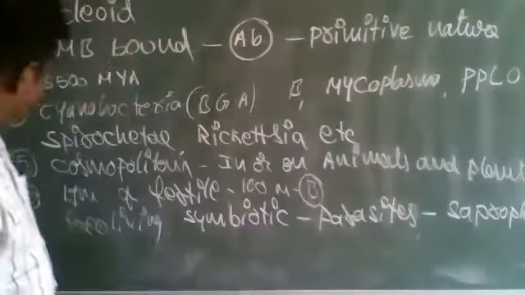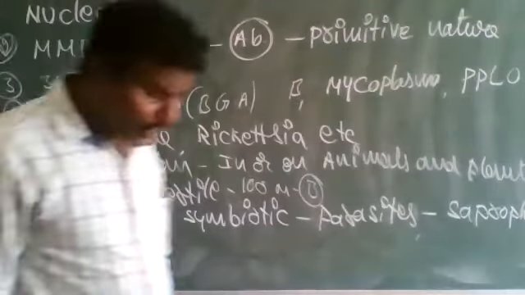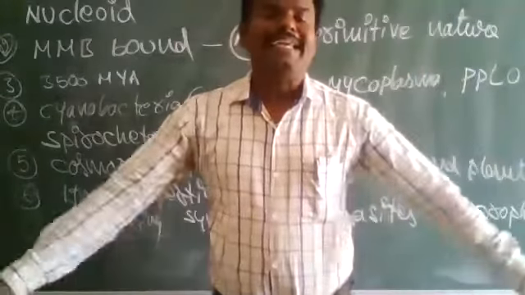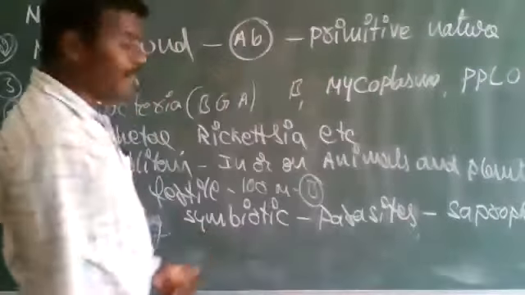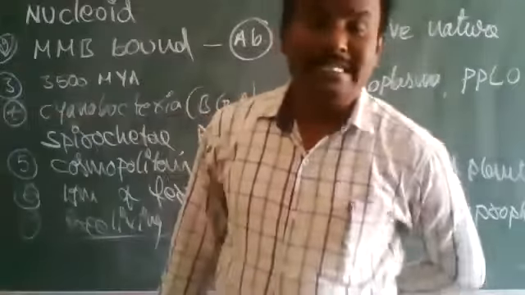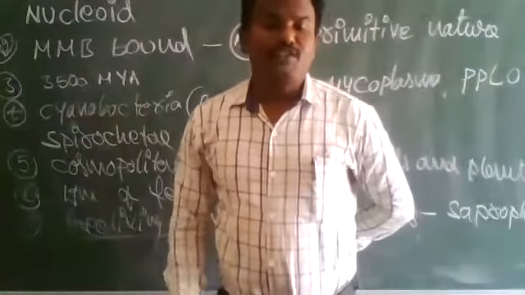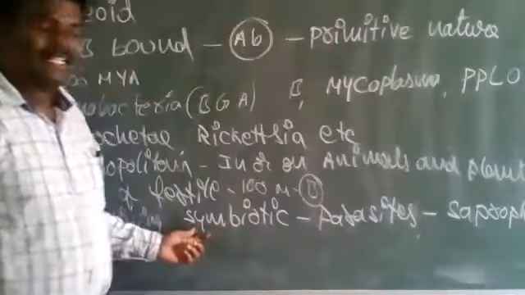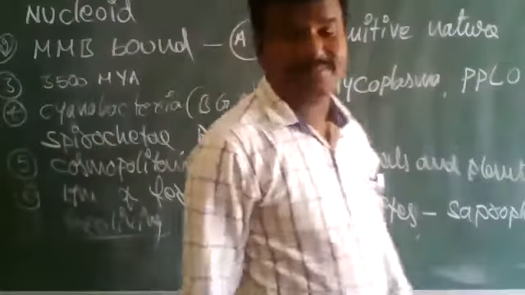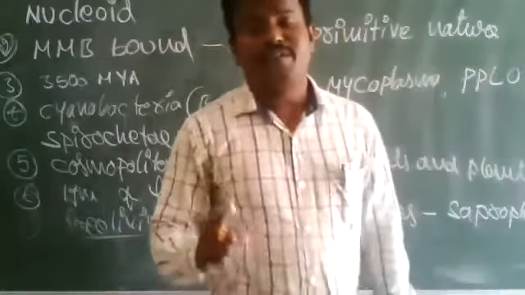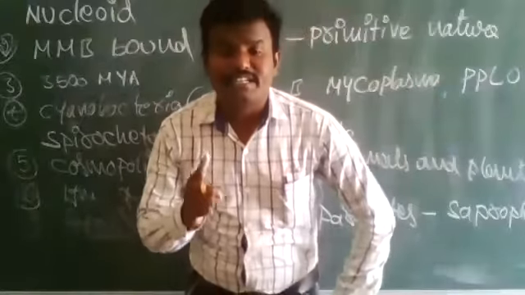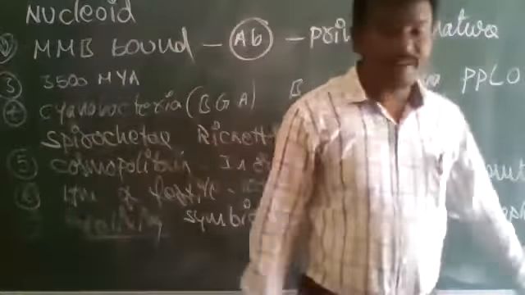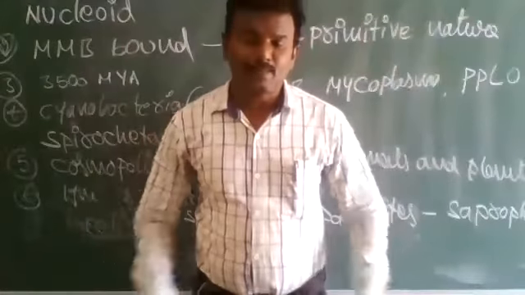Some prokaryotic organisms are free-living; they don't depend on any other organisms. Some are symbiotic, which means both are mutually benefited. Some are parasites; in the parasitic mode of life, one organism is benefited while the other is harmed. Saprophytes are decomposers.